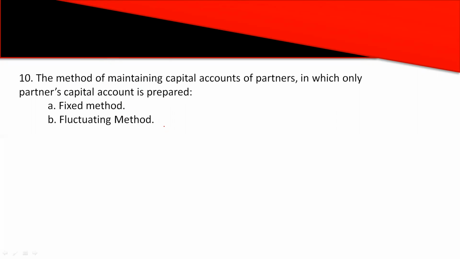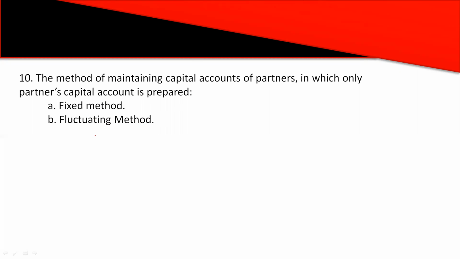I have already told you that when the partners' capital accounts are prepared through the fixed method, we have to prepare two accounts: one is the partners' capital account and another is the partners' current account. Clear? There the partners' capital will be fixed. Any other transactions between the partner and the firm will not affect the capital of the partners. Basically, we will prepare two accounts in the first method, the fixed method.